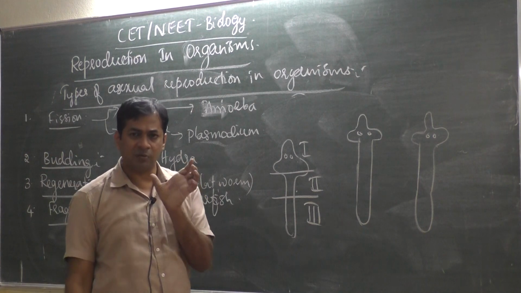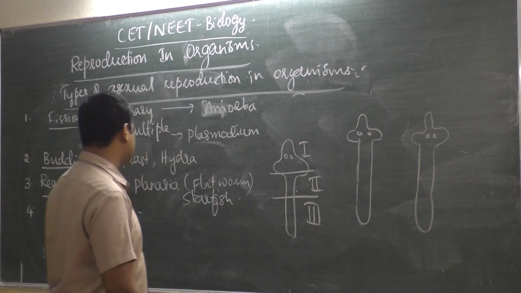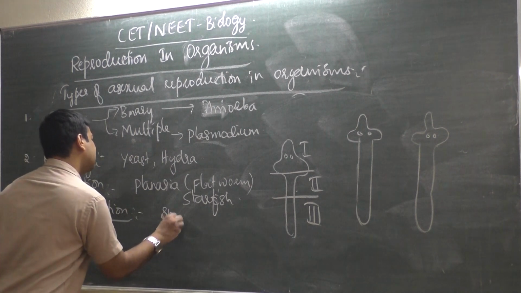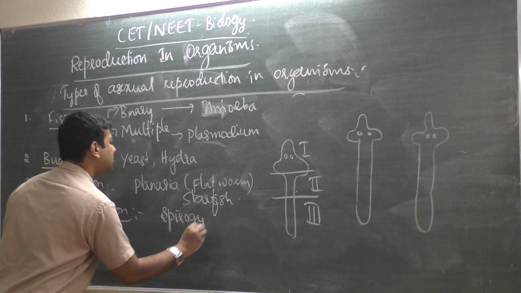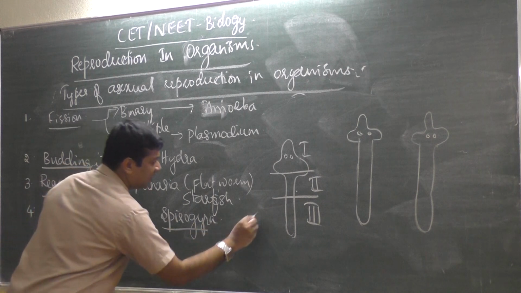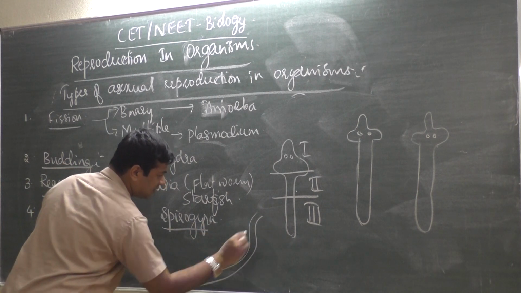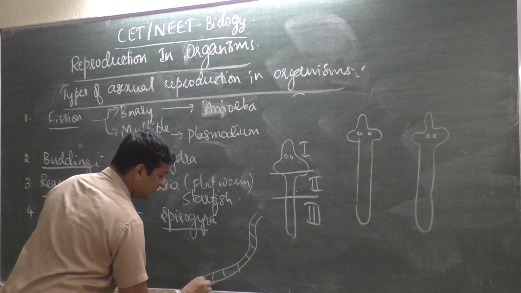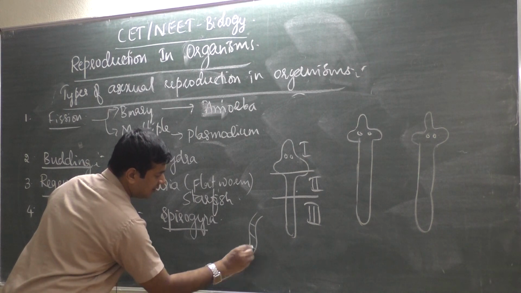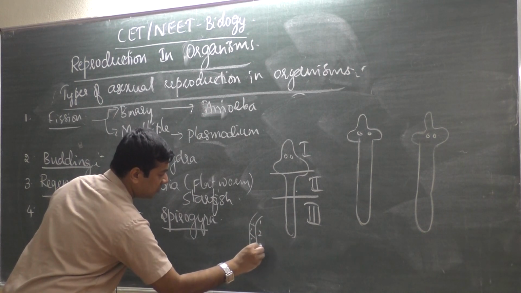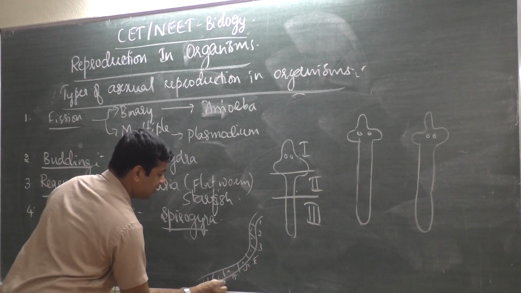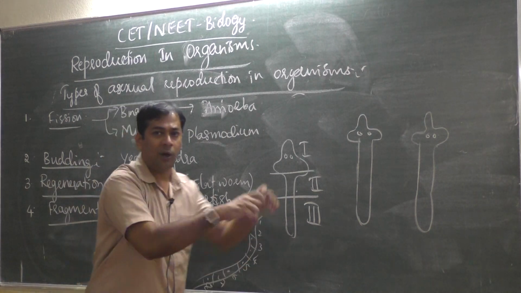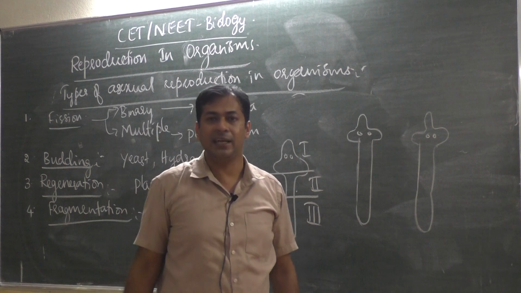Like the green alga called Spirogyra, which you have learnt in first year. It is filamentous, a ribbon-like structure. Many cells will be there. See, cells number 1, 2, 3, 4, 5, 6, 7, 8 are there. A long ribbon-like green alga.